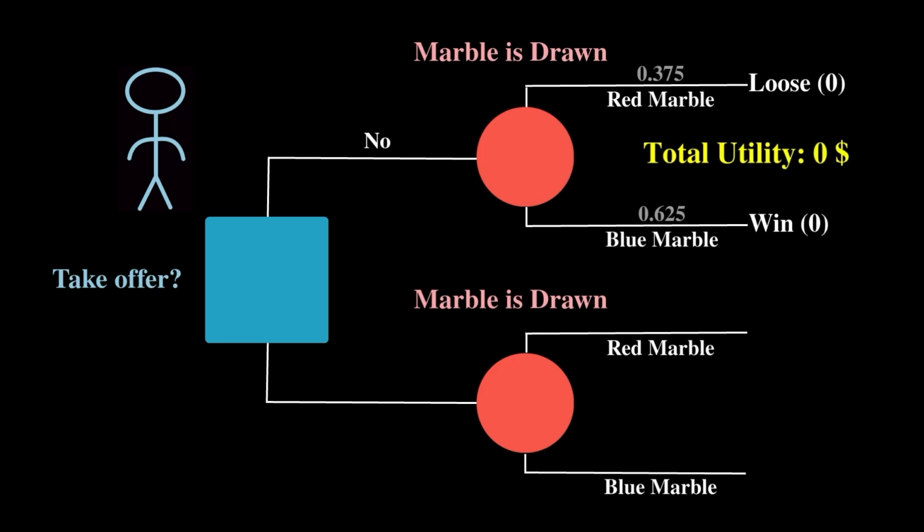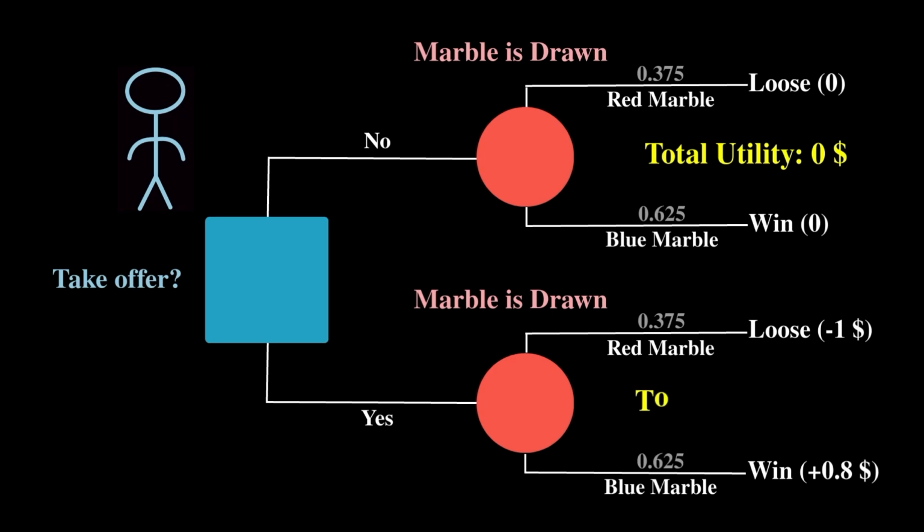But we can also decide to accept the offer. Then, with a probability of 3/8, we have a loss of $1. But with a probability of 5/8, we have a profit of 80 cents. If we now add up the individual expected values of the decisions, we again arrive at an expected utility of 12.5 cents.